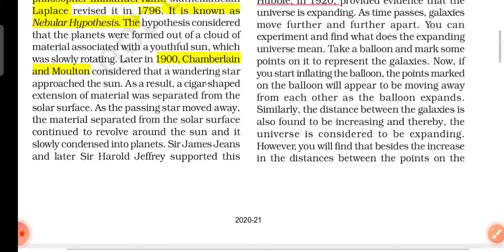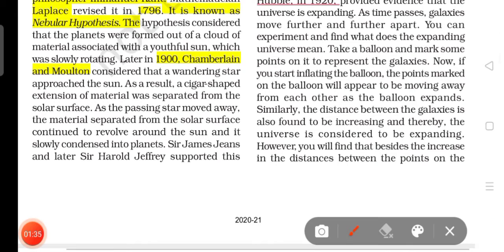And then in 1900, Chamberlain and Moulton considered that a wandering star approached the sun. Then it formed a cigar-shaped extension of the sun, and after they got detached from the surface of the sun, they started revolving. And after revolving, after some time they condensed and formed the planets. This is what Chamberlain and Moulton told about this theory. Afterwards, Sir James Jeans and later Harold Jeffreys supported this theory.